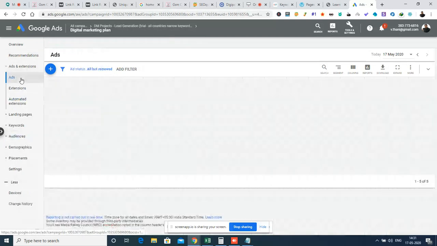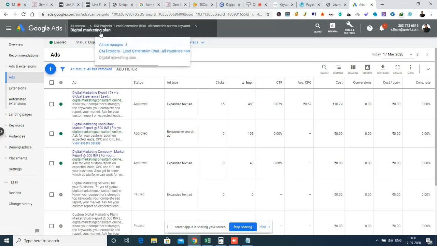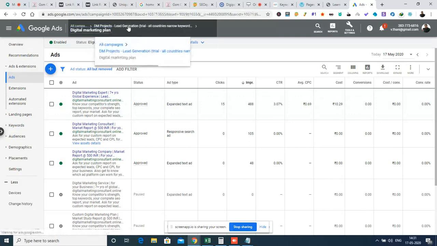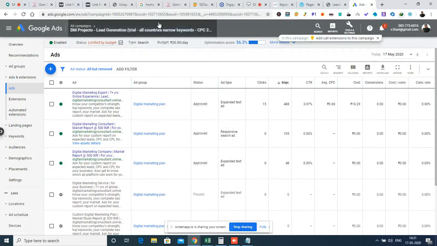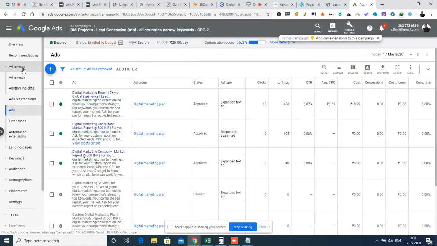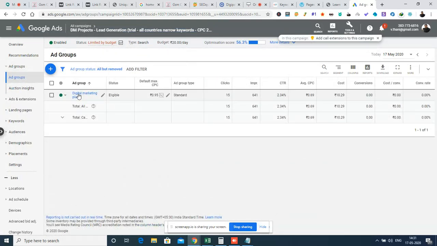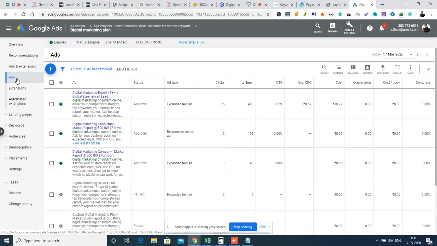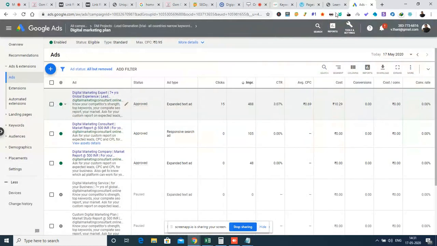Similarly, once you enter into the ads category, I mean into the group, for an example, let me show you. I had chosen an ad group which is digital marketing plan, right? So inside I am looking for a particular advertisement. Inside that I can see all the advertisements which are listed here. So here I have the option to edit the particular ad. Otherwise, I can find out the leads, the links, and details and all those elements.